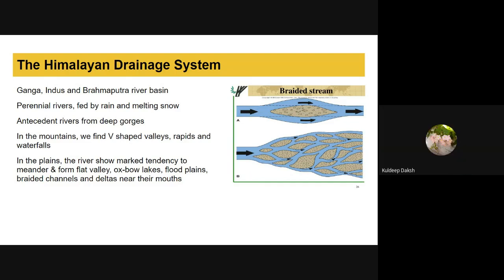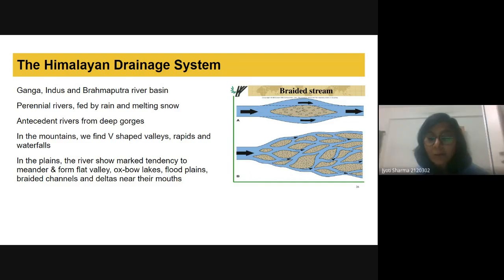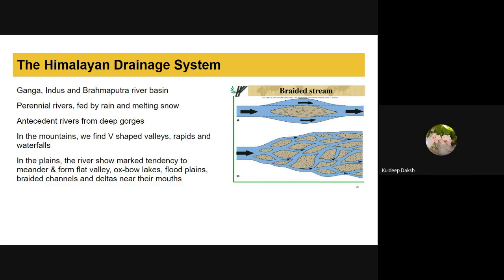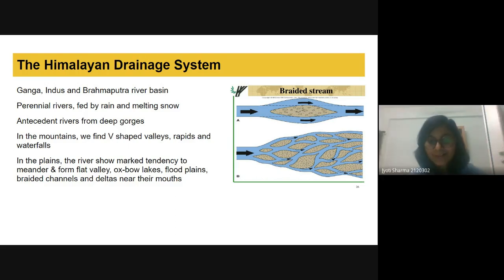Ma'am, what were you asking about the braided channel? What do you mean by braided? When there is a lot of deposition by the river, there is a pattern like we can see in this PPT. Yes, exactly.